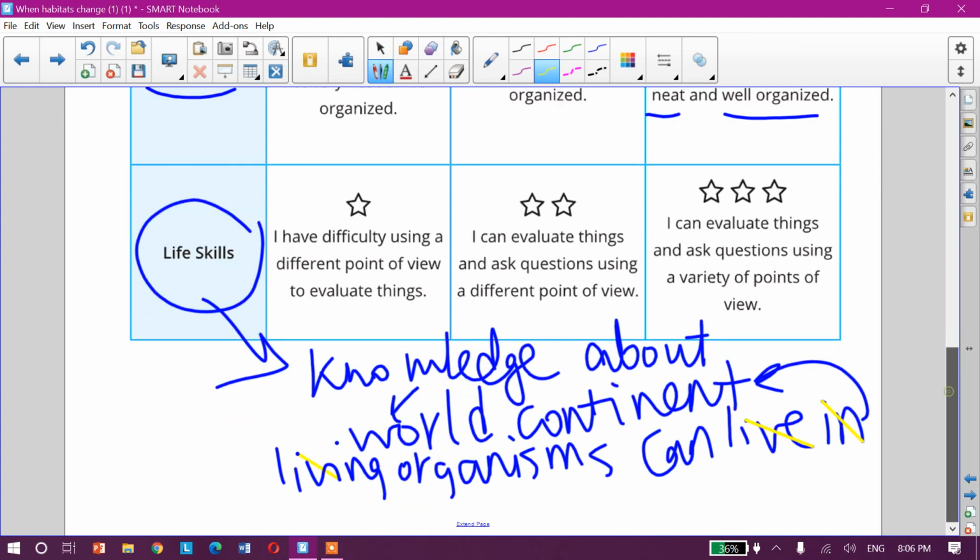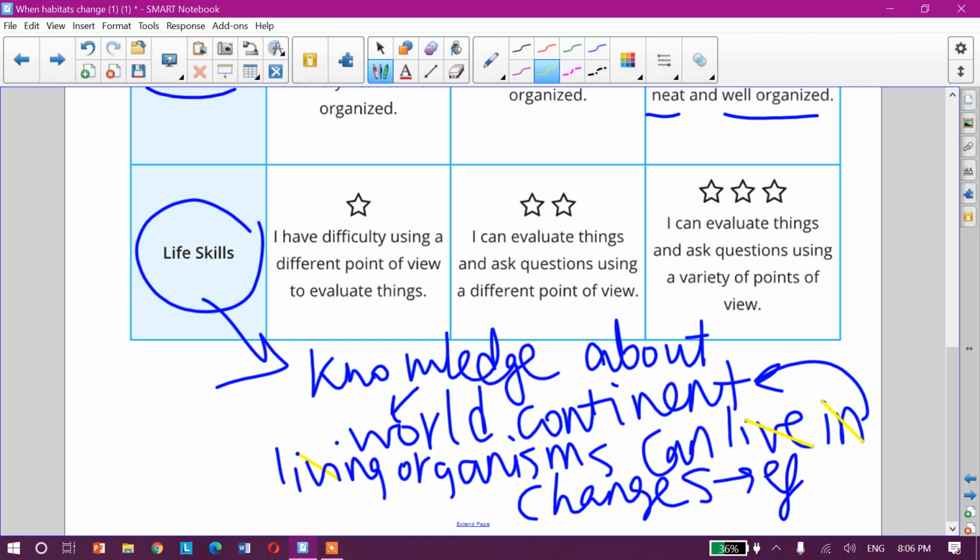And we know what else? Yes, environmental changes and their effects, whether this effect is good or bad, harm or benefit.